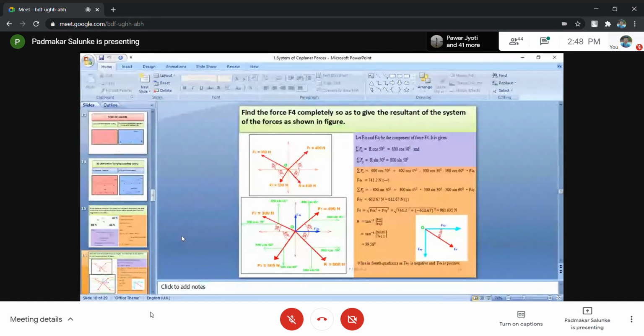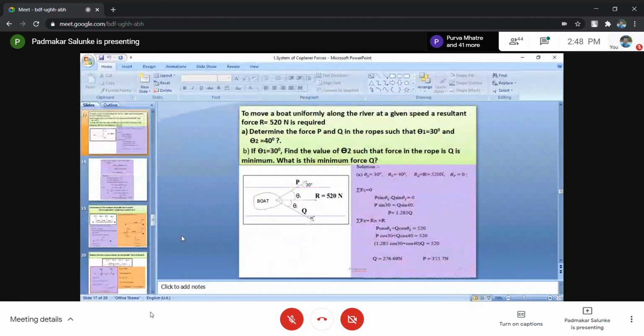Okay, now there's one more problem related to concurrent forces. Please concentrate on this problem because it was already asked in several question papers. Very interesting problem.